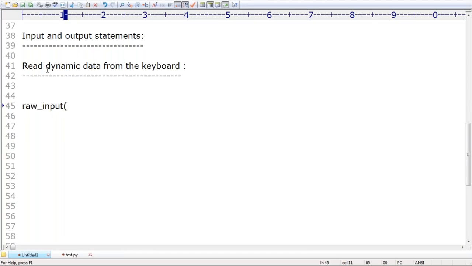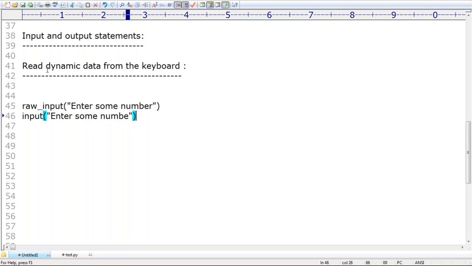Raw underscore input. Remember that, sir. I'm asking enter some number, some number like this. I'm taking raw underscore input as the first function. Remember that. What is the second function, sir? Input function. Enter some number. Okay, like that.